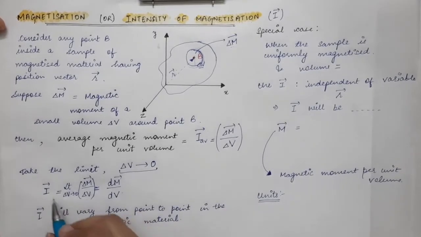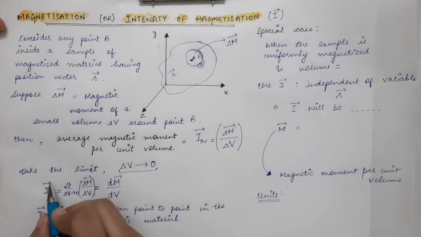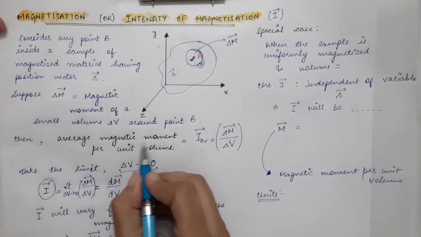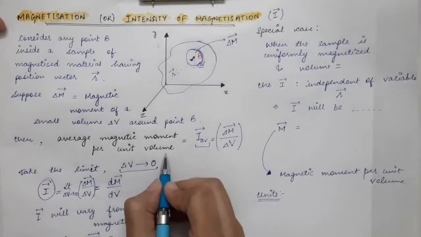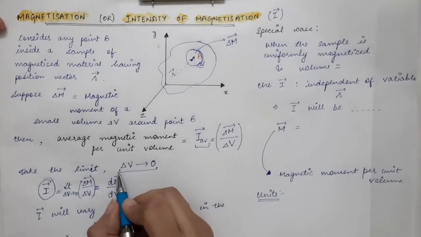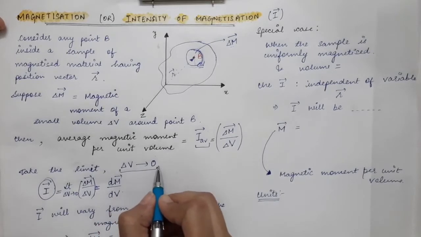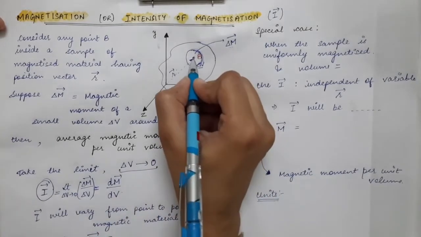So in general, this I vector varies from point to point. This is the magnetic moment per unit volume. This is the average magnetic moment per unit volume, but when we have taken the limit of delta V tends to 0, it means we are talking about this point only.